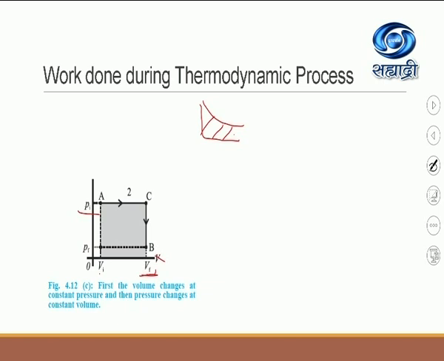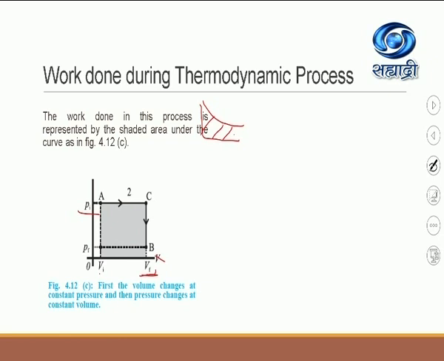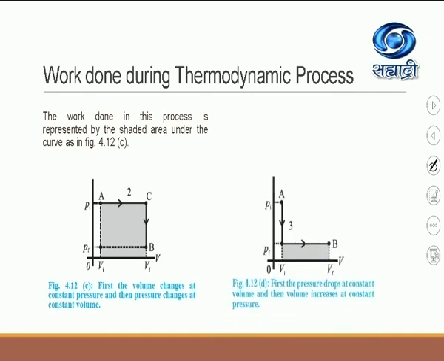Here the work done by the system is represented by the area under the curve, shown by the shaded region. So work done in this process is represented by the shaded area. See the shaded area for the C diagram. Now let us consider the last part, that is path 3.